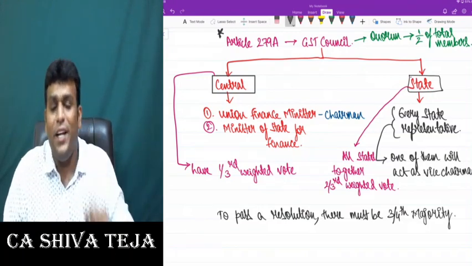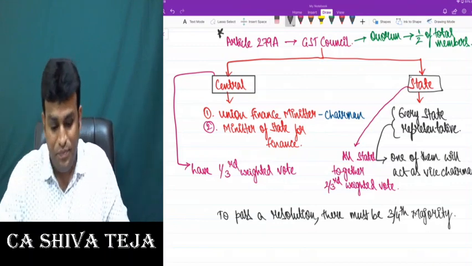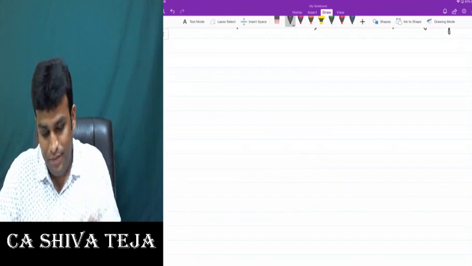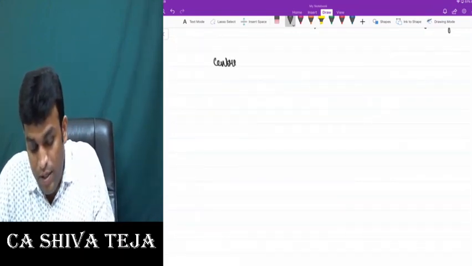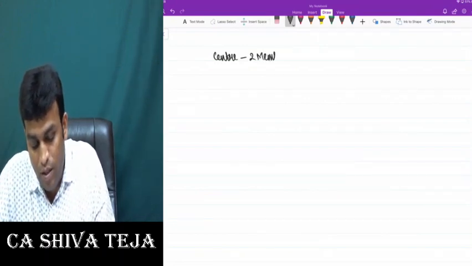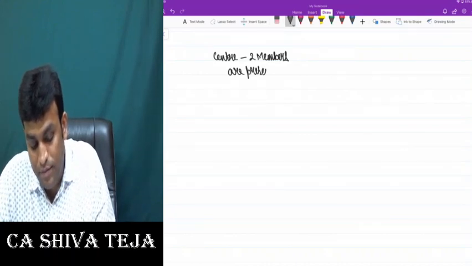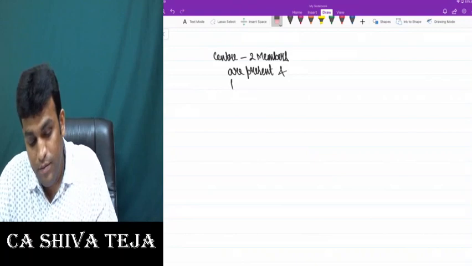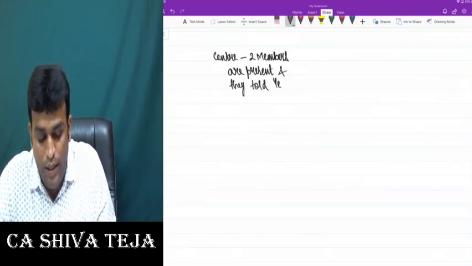And to give you clarity on what is weighted vote, I'll give an example. Listen. So let's say on the center side, two members are present and they said yes.